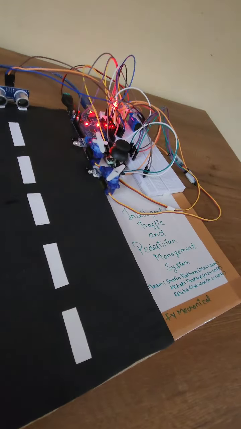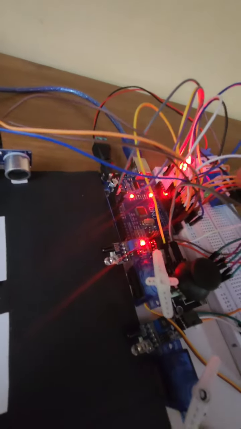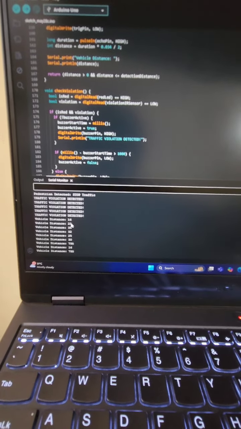All of this is run by an Arduino and a 9-volt external power supply, and it is running on this code, where all the information about the detection of all the sensors, the information by the ultrasonic sensor, it is all here.